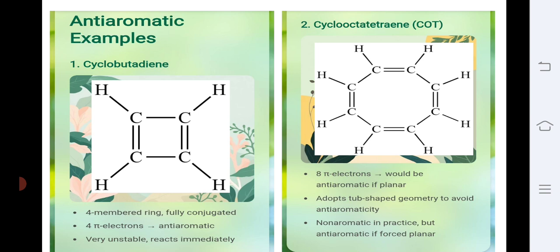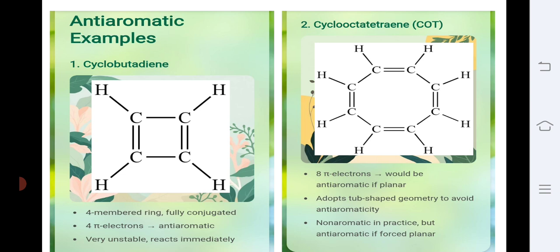If any compound is not fulfilling any one criterion from the first three criteria, then that compound is non-aromatic in nature. It means if the compound lacks planarity, if the compound does not have all carbon atoms sp2 or sp hybridized, or if the compound does not have continuous delocalization of pi and n electrons, that compound falls in the category of non-aromatic compounds.